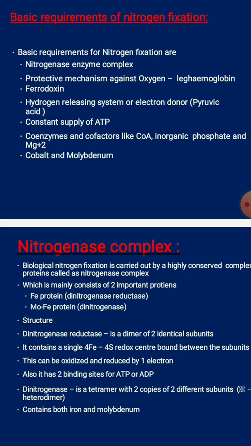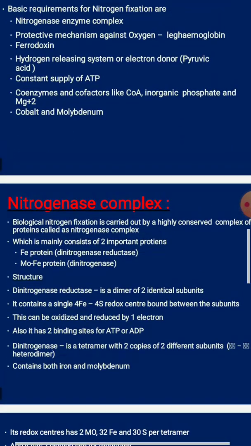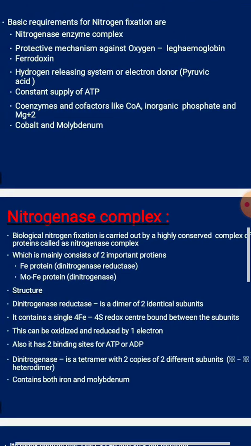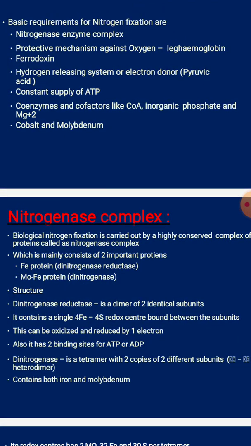So you can see biological nitrogen fixation is carried out by a highly conserved complex of proteins which is called the nitrogenase complex. This nitrogenase complex enzyme consists of many proteins which are mainly required for the fixation process. It mainly consists of two important proteins, that is the iron protein, Fe protein, dinitrogenase reductase, and another is the molybdenum-iron protein, that is dinitrogenase.